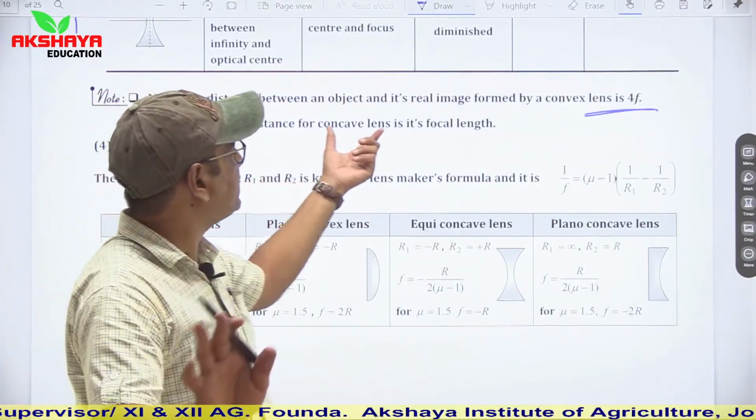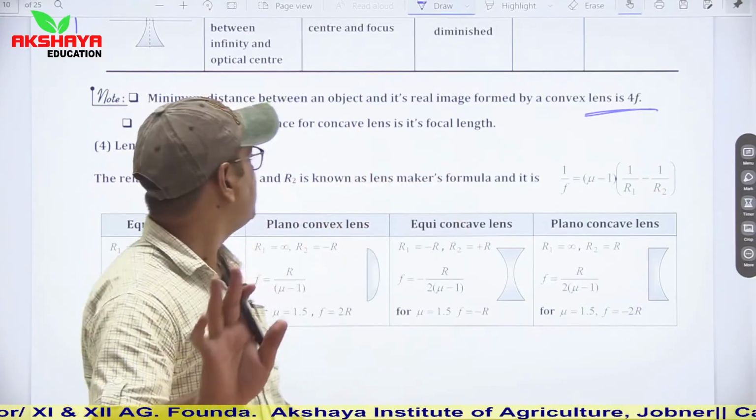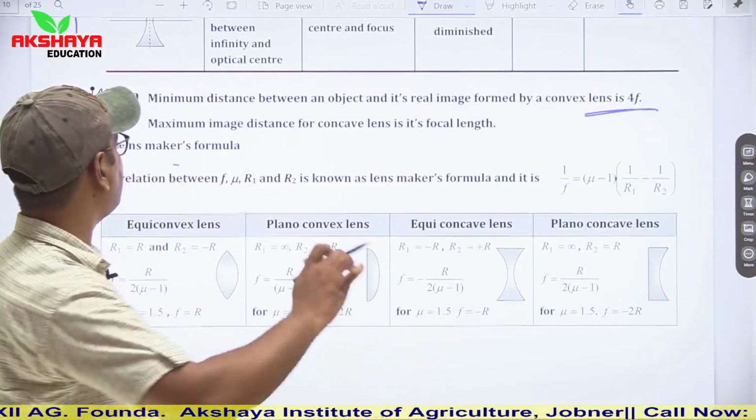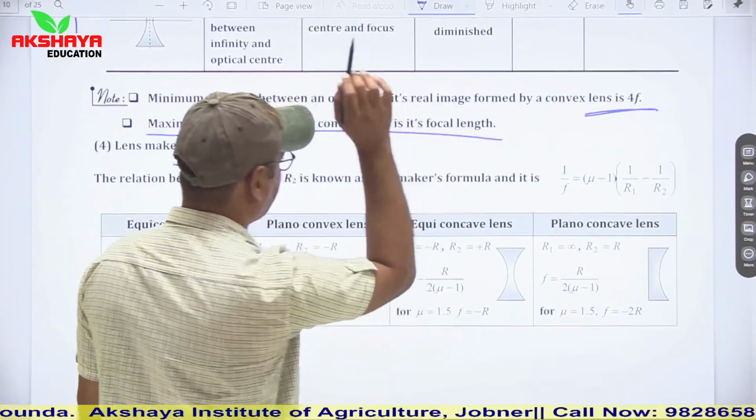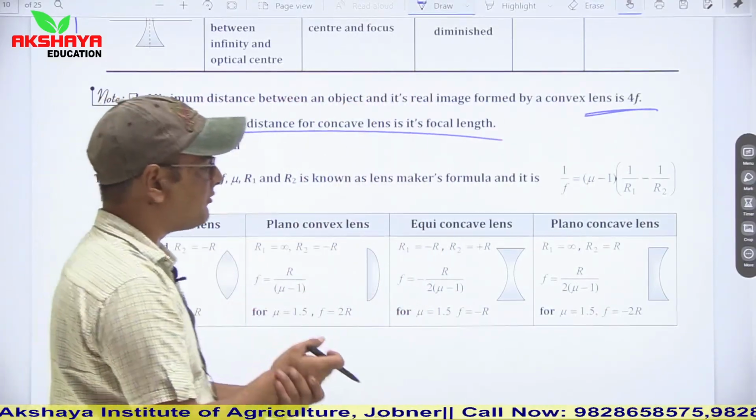Maximum image distance of a concave lens is its focal length. So maximum image distance for a concave lens is its focal length. So this is the brief introduction of lenses.